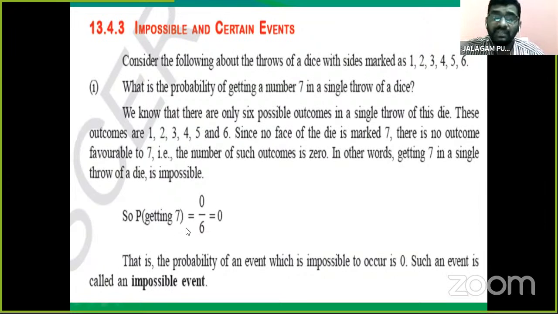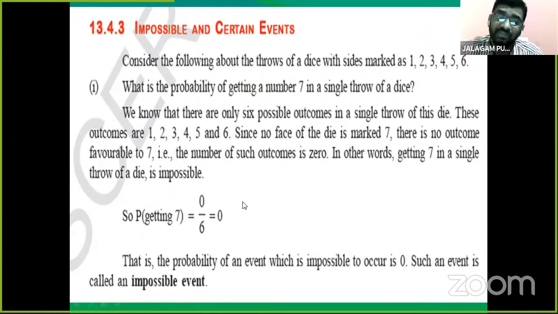So P of getting a 7 is equal to the number of favorable outcomes by all possible outcomes, so 0 by 6, which means 0. When the probability is 0, that is an impossible event.